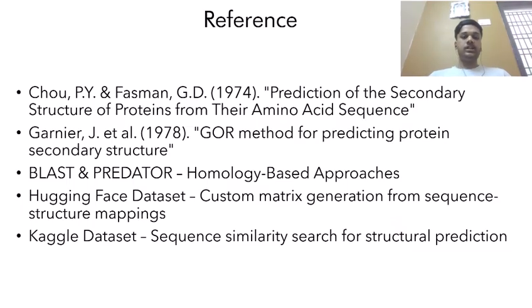Here are the references I have used: the original Chou-Fasman and GOR papers, BLAST and Predator documentation, Hugging Face for the dataset used in custom matrix generation, and Kaggle for sequence similarity data. These sources helped me build and validate my model.